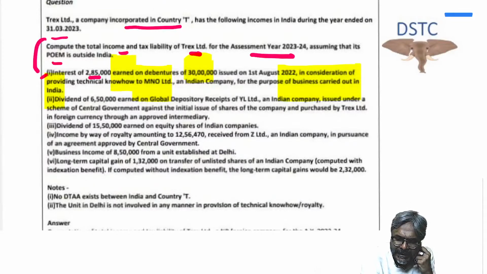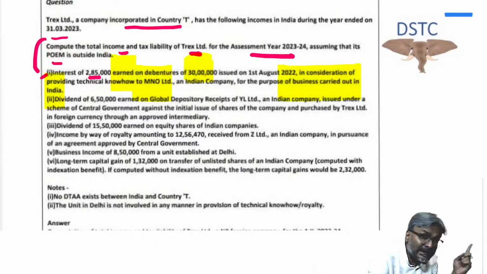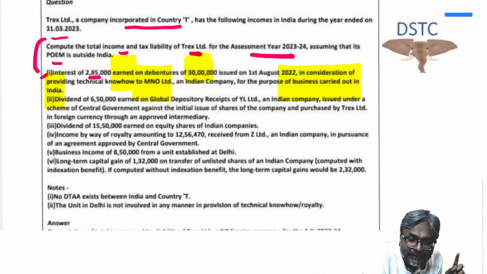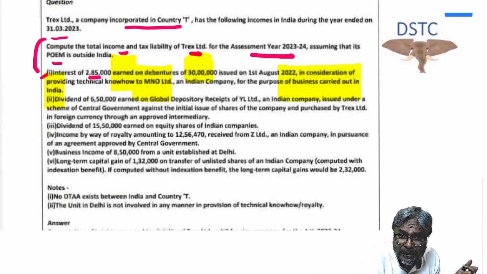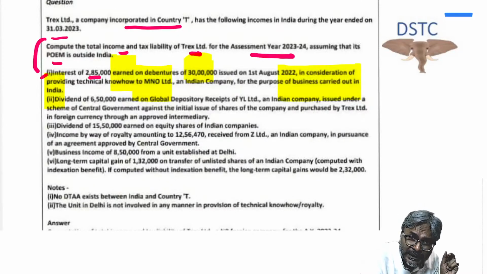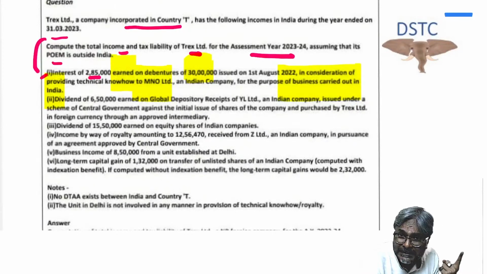On that, the 115A rate is 10%. But on that debenture, which is the consideration for the technical service, interest income is also earned. Now, if interest income is also earned out of that debenture issued, please tell me whether this interest income will be charged at that 115A rate of 20%? Whether this interest income earned out of the debentures issued by the Indian company will be charged at that 115A 20% rate in the particular case study I told you?